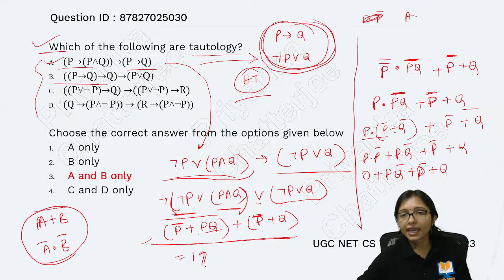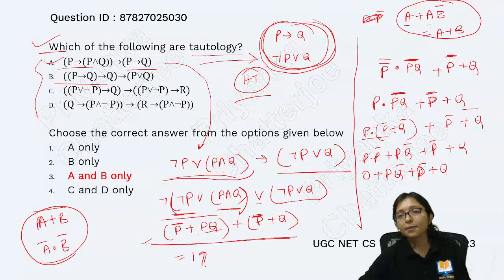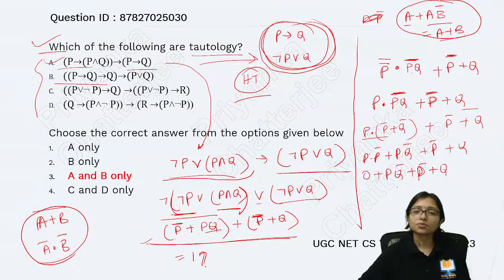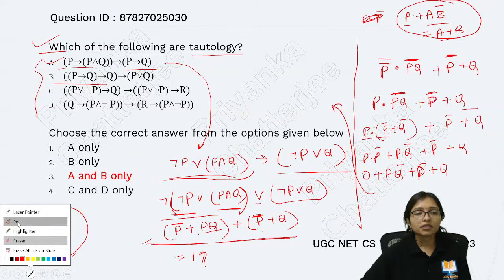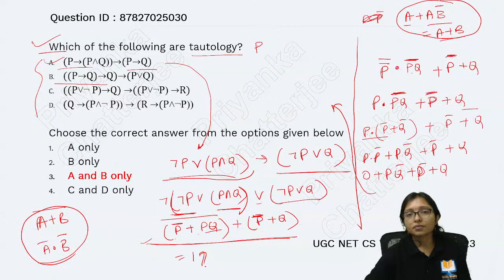Now from here I can apply A plus AB bar equals A plus B. A plus AB bar equals A plus B. So here what is coming actually, it is PQ bar plus P bar plus Q, meaning Q plus PQ bar plus P bar.